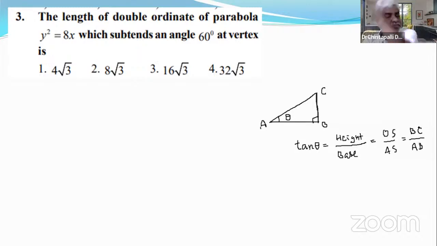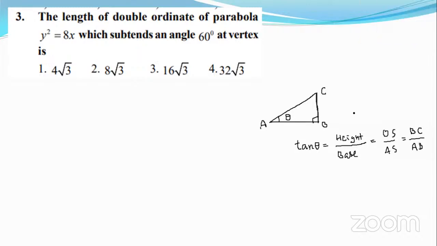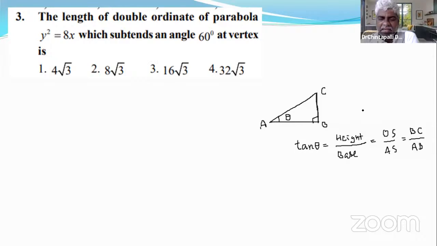Got it? Do you remember? At least we must remember all the 6 trigonometric ratios, sin theta, cos theta and so on.